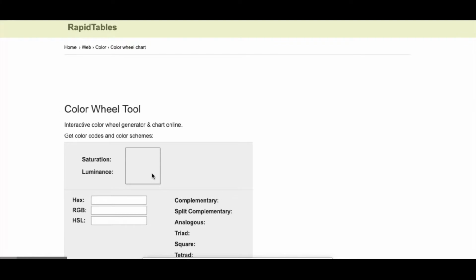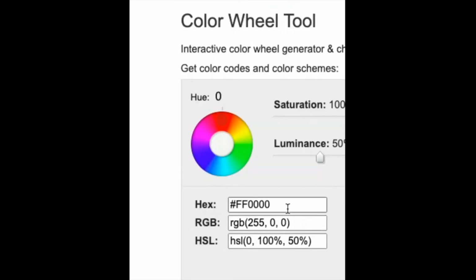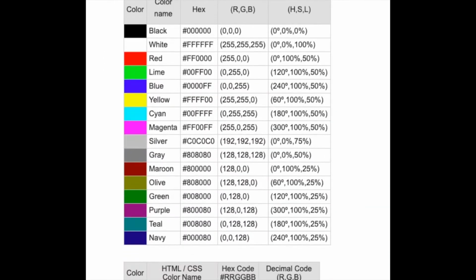This online tool is amazing at helping us to understand the colors we wish to use. Here's the hex code and the RGB code. If you scroll down, you'll see the word that corresponds to each color.